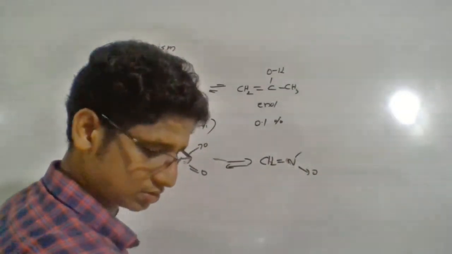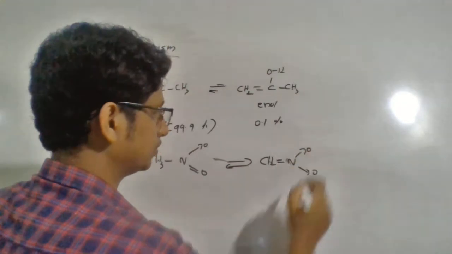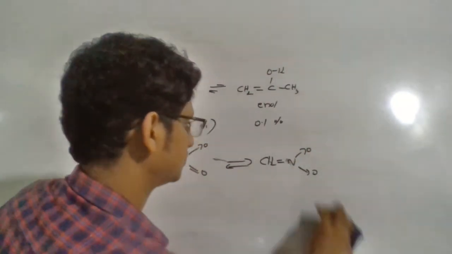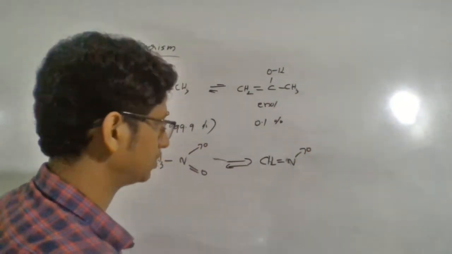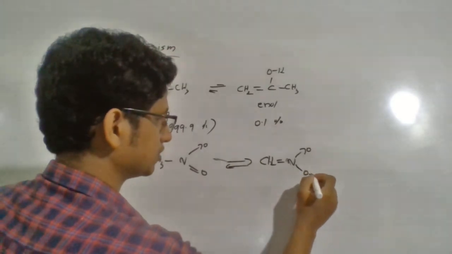Let me draw it the same way. This is O, this is OH.